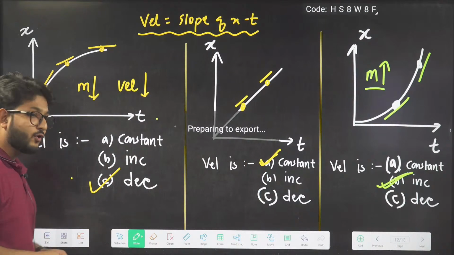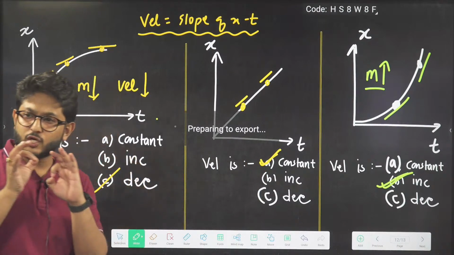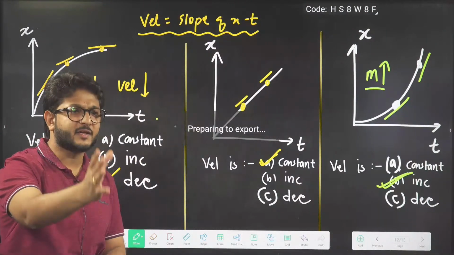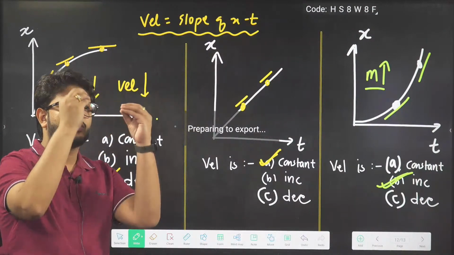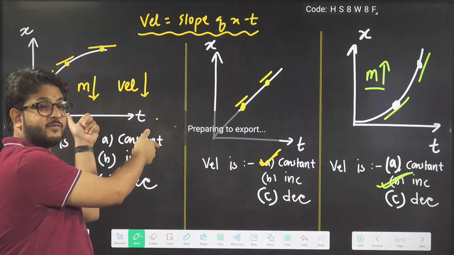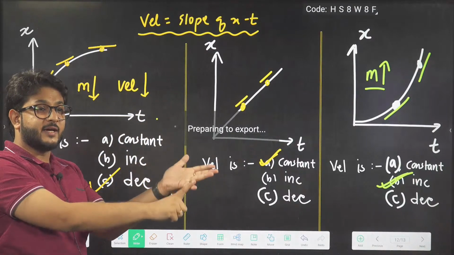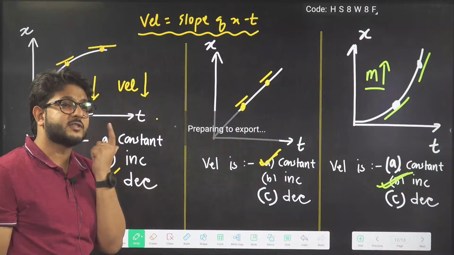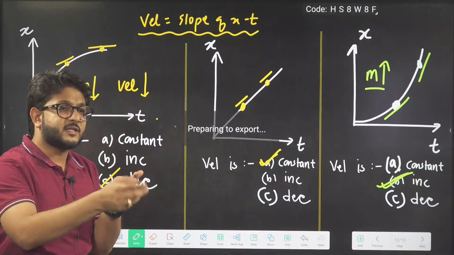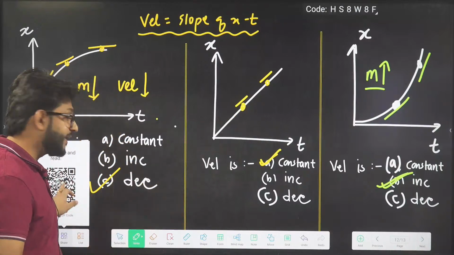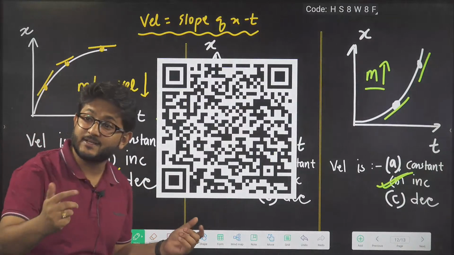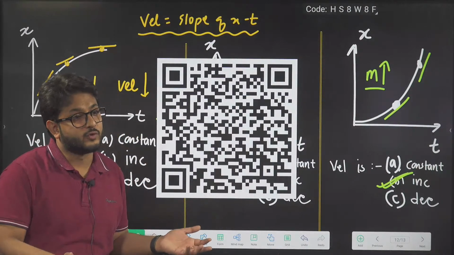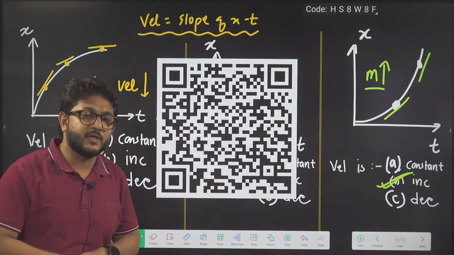So bacha party, what you need to do? Focus on the basics. If you focus on this type of basics, your answers will always be correct. You will never get an issue. Whether a question of an x-t curve, a-t curve, v-t curve or F-t curve is given, I told you the basic. What is the basic? Slope of x-t curve, velocity. Slope of v-t curve, acceleration. Slope of momentum-time curve, force. Like this, any quantity can be given.